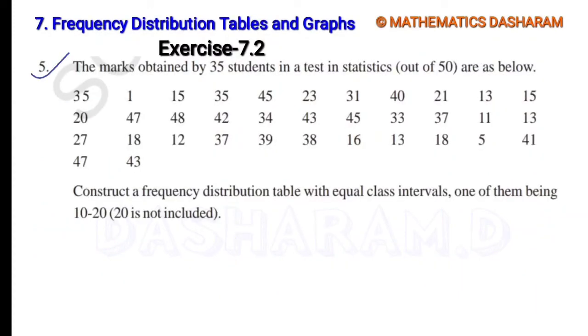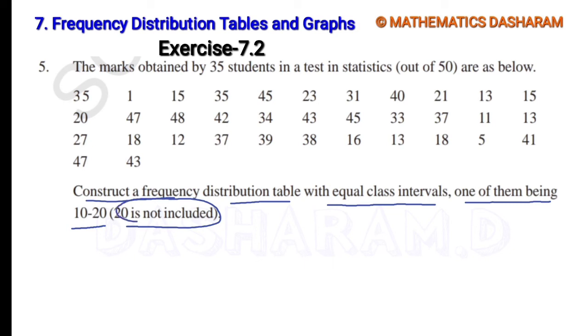Fifth question: the marks obtained by 35 students in a test in statistics out of 50 are as below. Construct a frequency distribution table with equal class intervals, one of them being 10 to 20. 20 is not included, which means we need to take exclusive class intervals in the table.